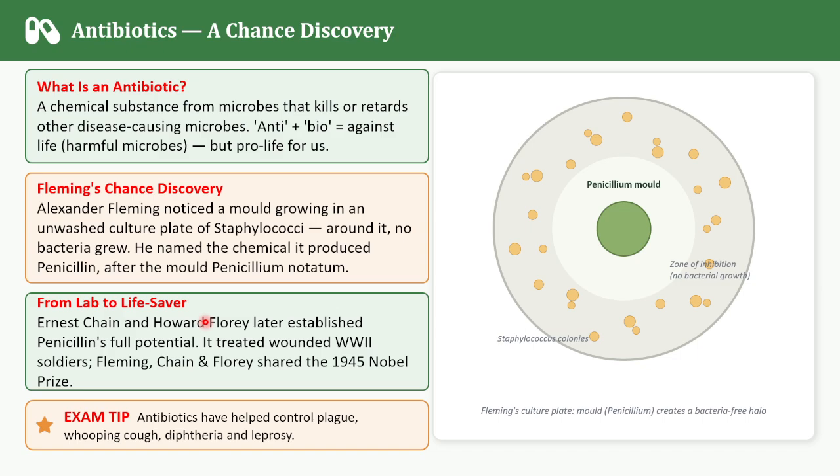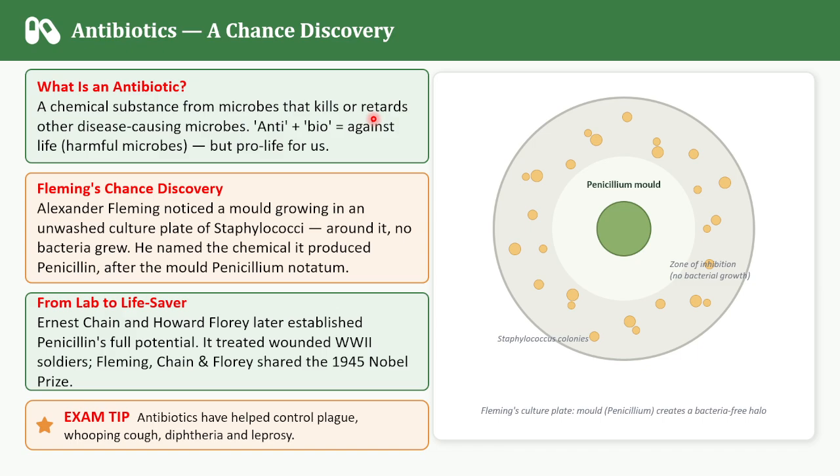This is one of the most important discoveries involving microorganisms, that is, antibiotics. What is an antibiotic? An antibiotic is a chemical substance produced by some microbes that kills or retards the growth of other disease causing microbes.